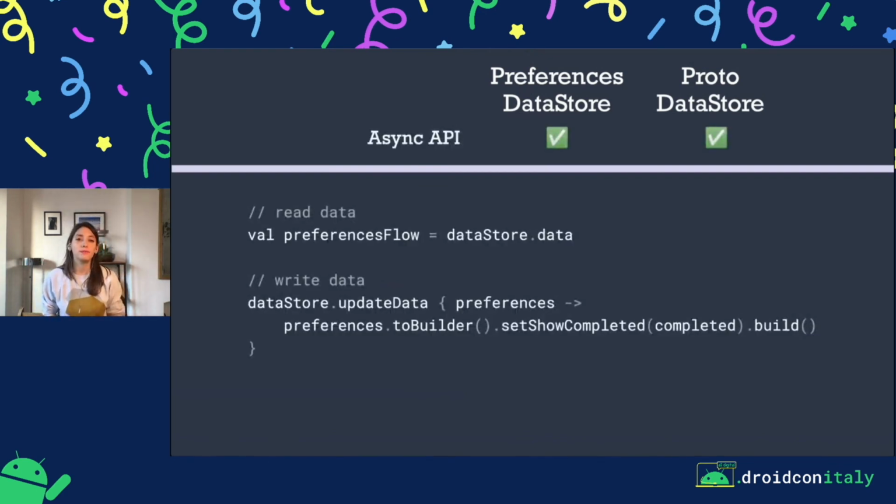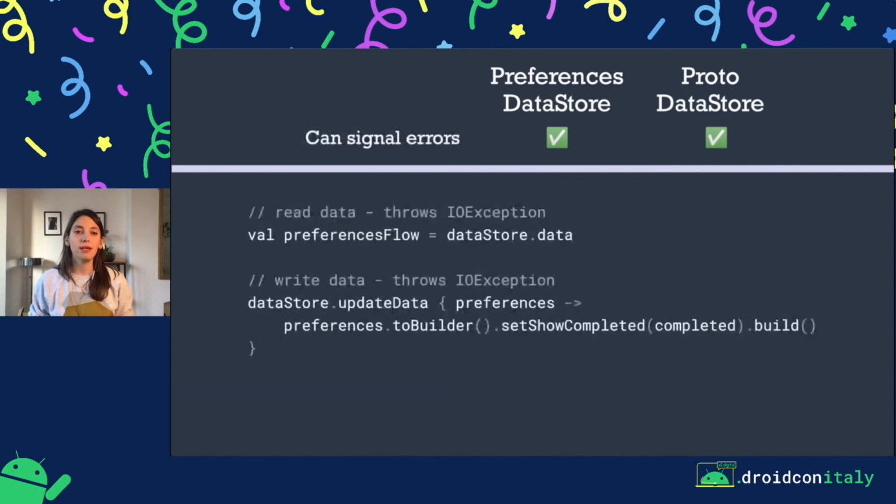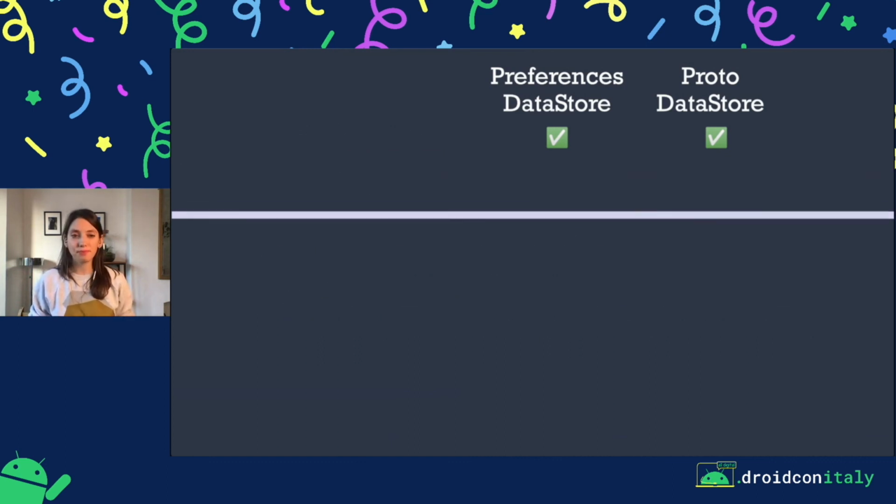Then DataStore has an async API, both for reading and for writing data. And then it's safe to call on the UI thread because under the hood, DataStore ensures that all the work that's needed is moved to a different dispatcher. And DataStore can also signal errors. Whenever you get parsing errors when reading or writing data, it will throw an IOException or an exception of whatever happened.